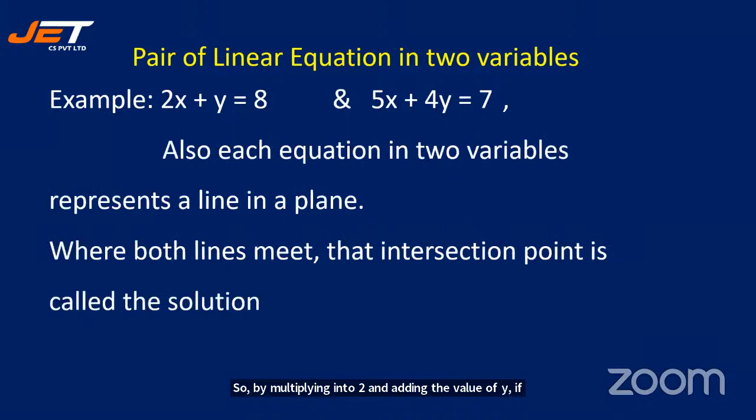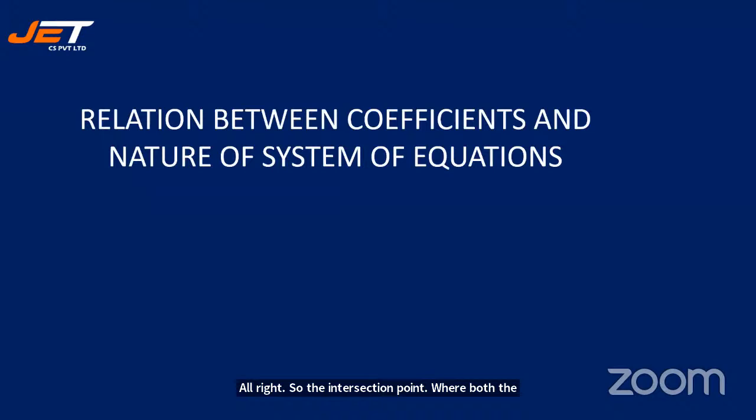Also, each equation in two variables represents a line in a plane. Where both lines meet, that intersection point is called the solution. So the intersection point where both the lines meet is called a solution.